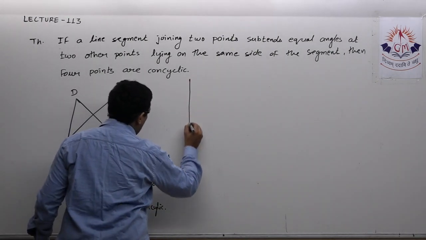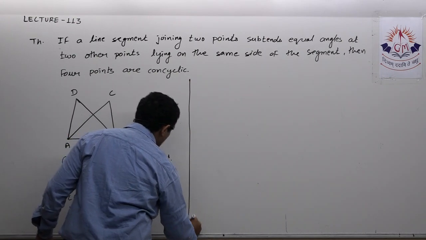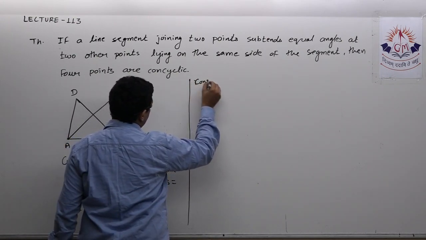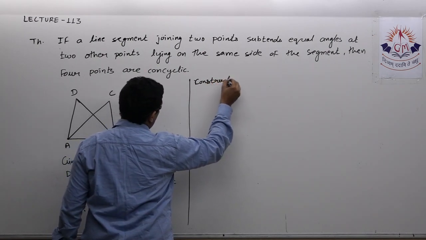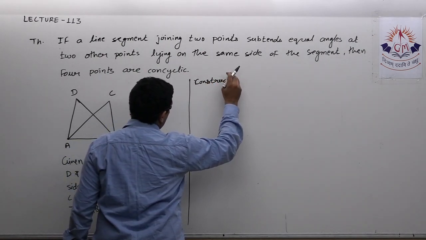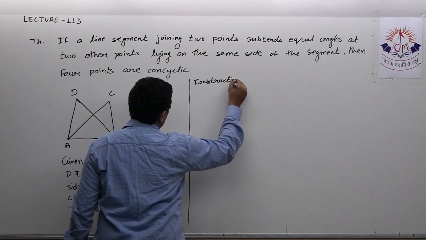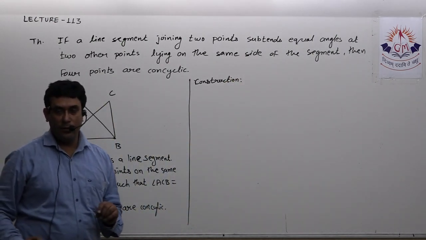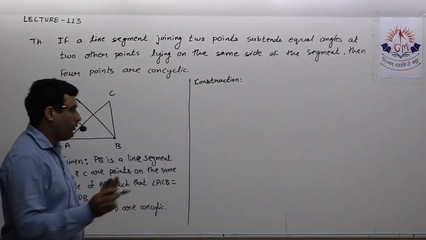So a small construction is required. See, we know that definitely there is a circle which can pass through three non-collinear points.